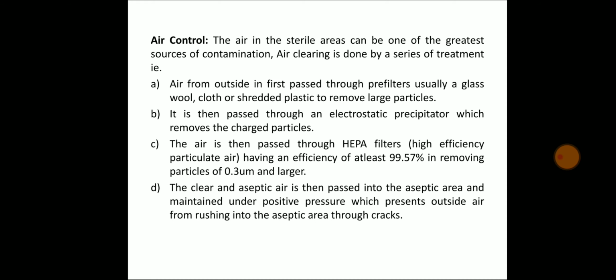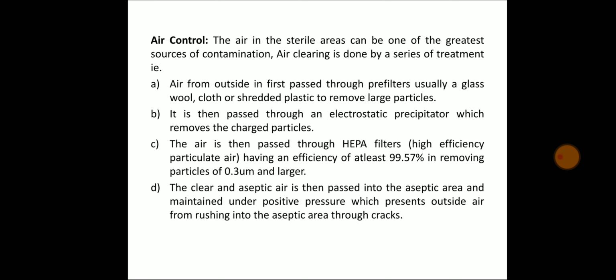Air control. The air in the sterile area can be one of the greatest sources of contamination. Air cleaning is done by a series of treatments.